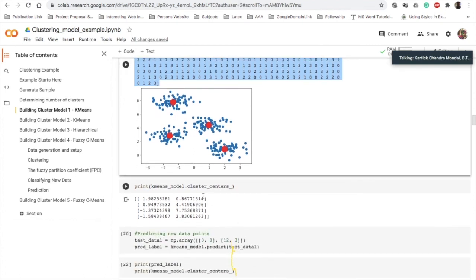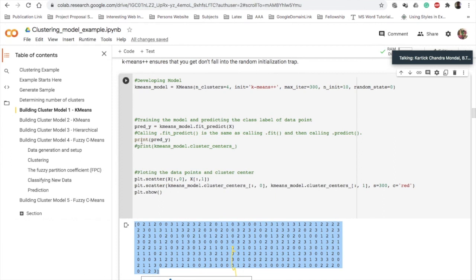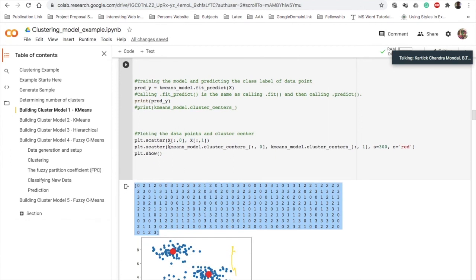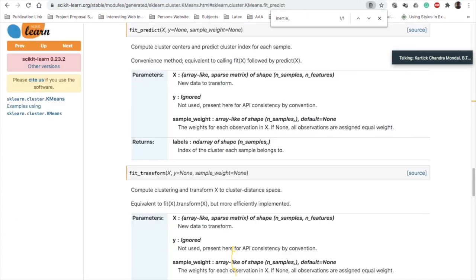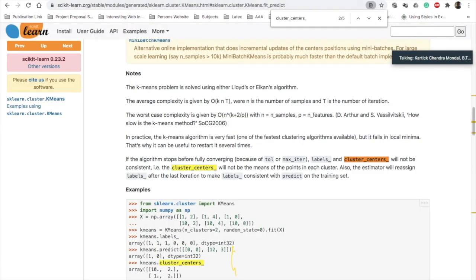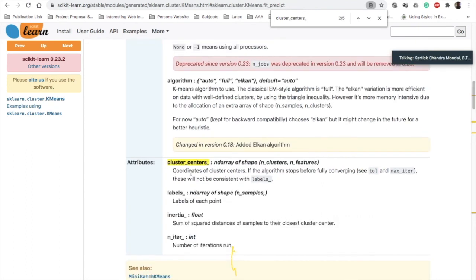For that, you can find the cluster centers by using this. I forgot to mention this one: cluster_centers_ gives you the cluster centers. To find it, go to that page, search in the page, and you can find it here: the coordinates of the cluster centers.